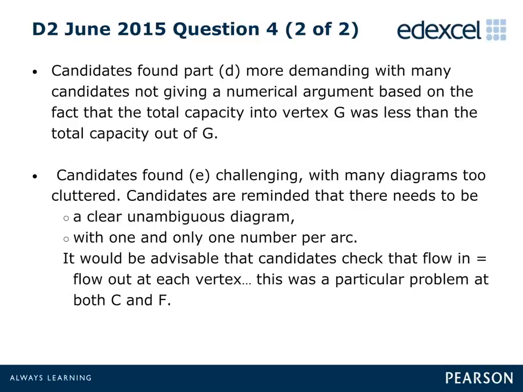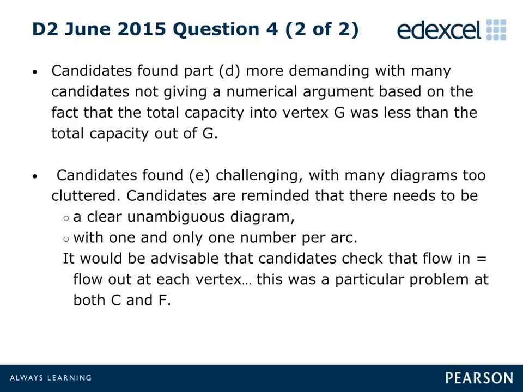All that was required was a statement saying that the maximum capacity of the arcs going into G was 21, and so both GF and GT cannot be full to capacity, as the capacity of the arcs coming out of G was 26.